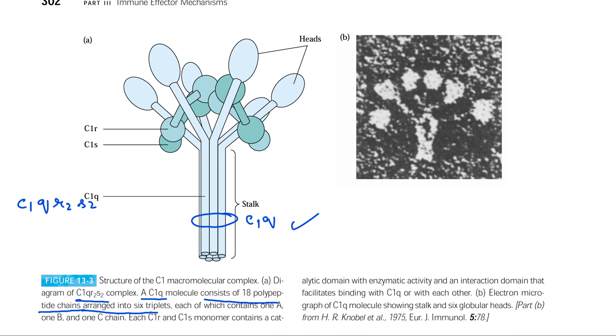You don't need to learn the numbers, but remember the stock, which consists of many polypeptide chains, forms the C1q part, and each of them contains one A, one B, and one C chain. That is again if you need to know and if you need to learn. Further on above this, there are the parts where we have C1R and C1S. These also bind to this. So the stock is made up by C1q and the heads are made up by C1R and C1S. So that is the whole part which we were talking about, the structural detail and then the complement system and the activation pathways.